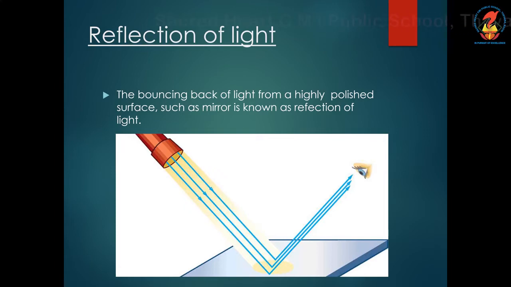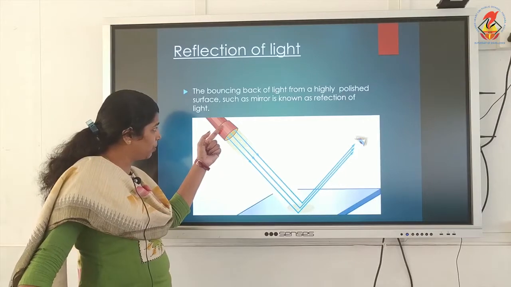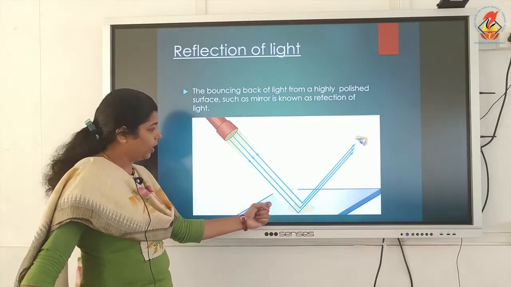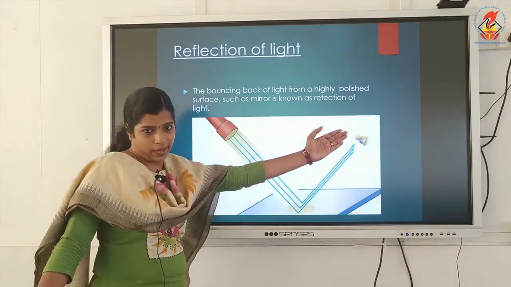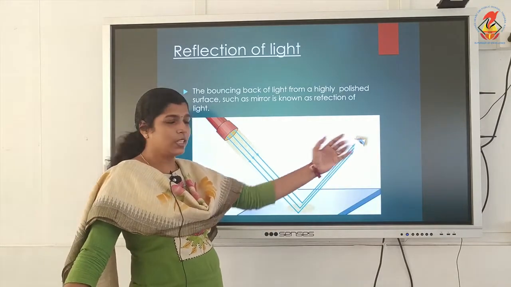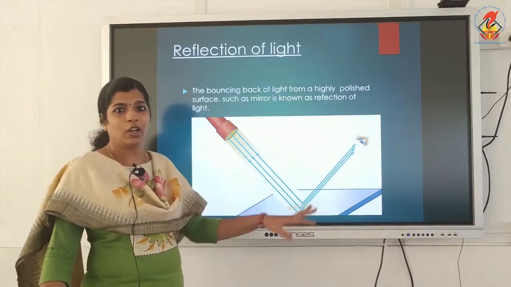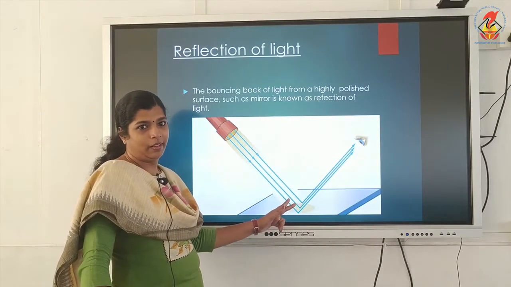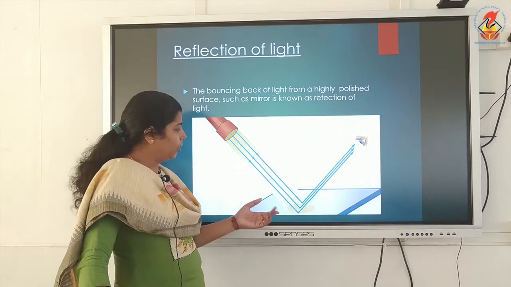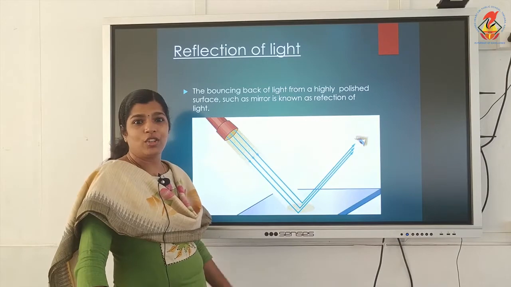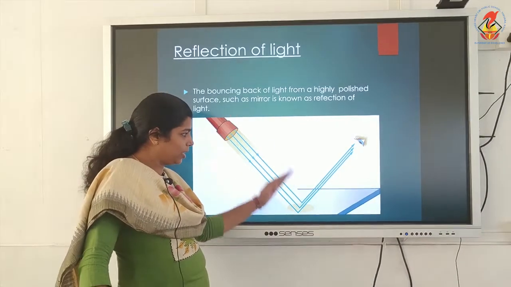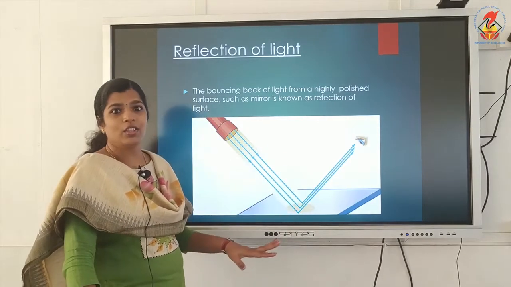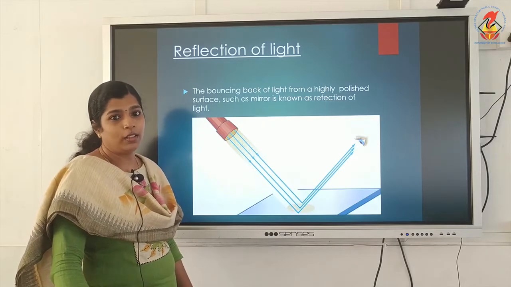So here this one is an incident ray. This light from the torch falls on the surface. That is an incident ray. Then this one is a reflected ray. And this reflected ray reaches our eyes. Then we will see that object. So the direction of this ray is changed. The mirror actually changes the direction of the ray of light that falls on it.